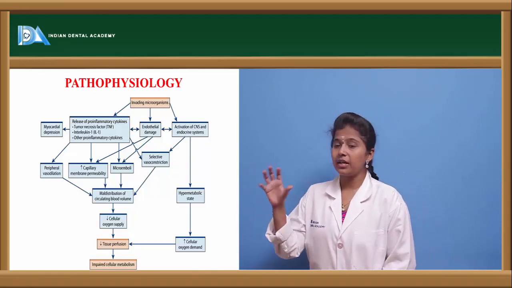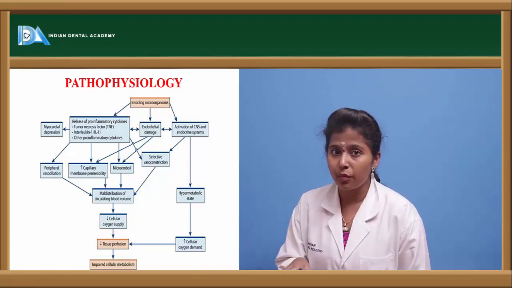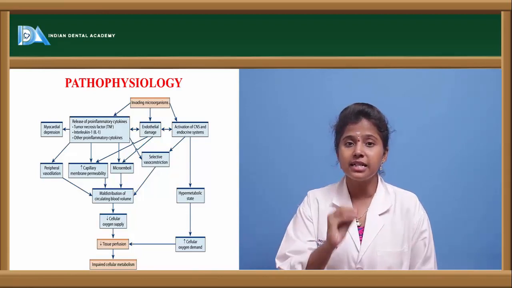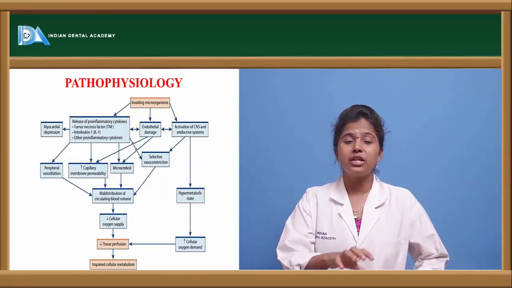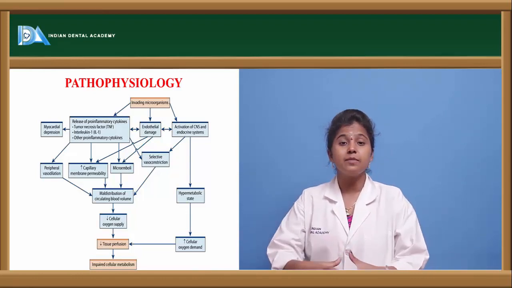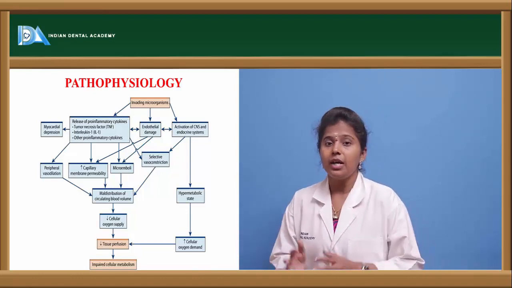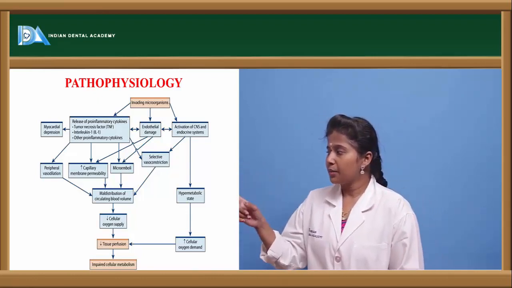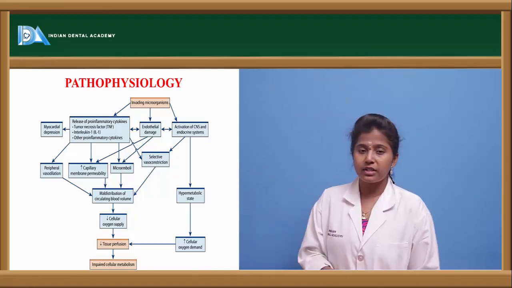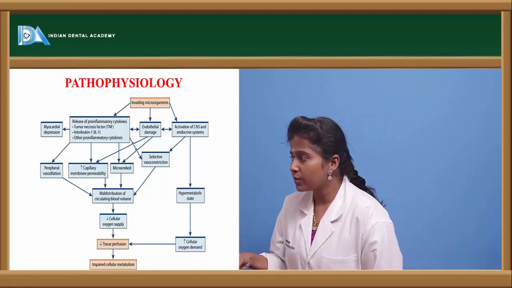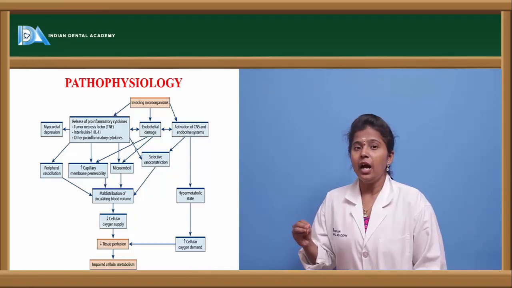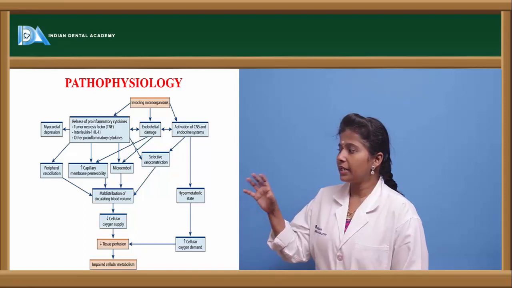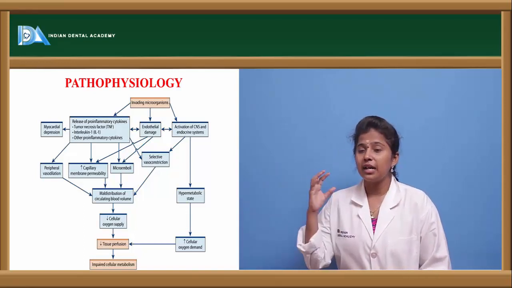Here we can see that if microorganisms enter the body, our immune system will release antibodies against these microorganisms, the antibodies will engulf them, and an inflammatory response can be seen. Because of the invading microorganisms, TNF, that is tumor necrosis factor, will be released, and interleukins and various other inflammatory mediators are released. Because of the inflammatory mediators, there will be myocardial depression.